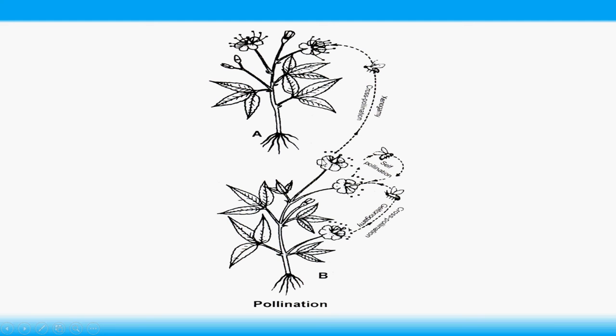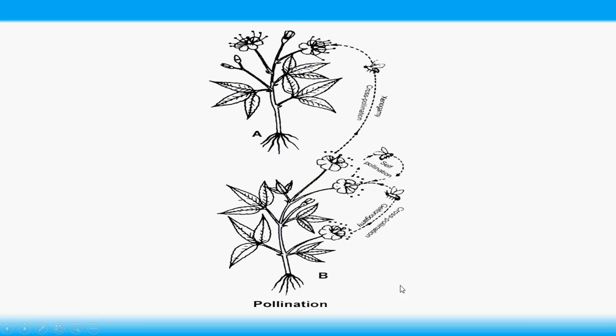The transfer is done by, in this diagram, an insect, or by water, or by wind, or by other animals like bats, snails, or maybe snakes. So transfer of pollen grains from one plant to another plant of the same species is cross pollination.